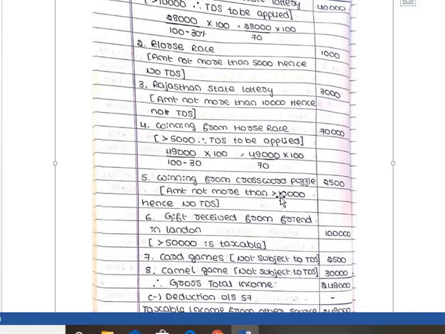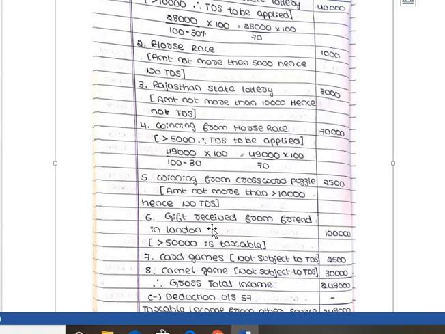Rules are very important for income from other sources problems. To which point we have to apply the TDS and which point needs no TDS is very important. So here winning from crossword puzzle is less than 10,000, so no need of applying TDS. Directly the 2,500 amount is taxable.